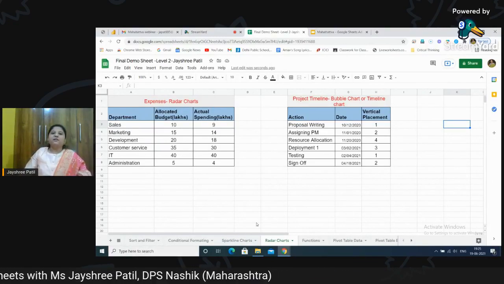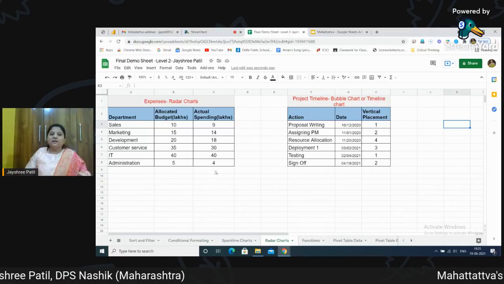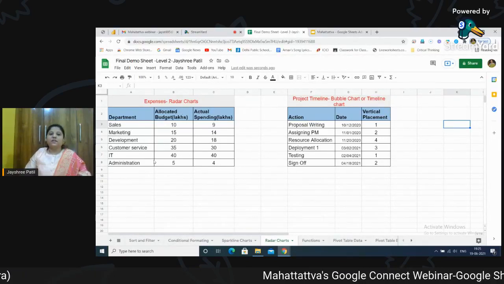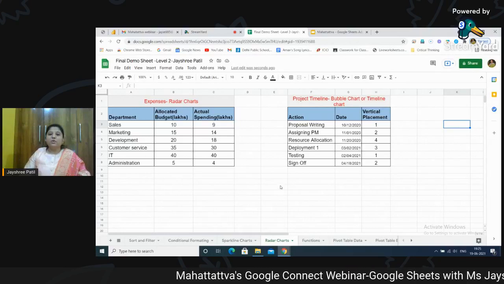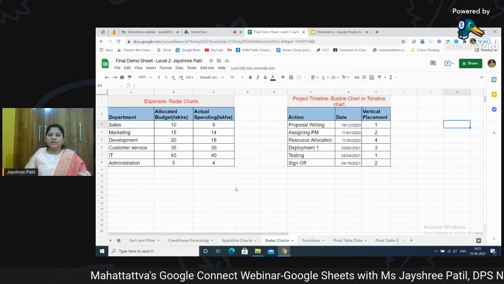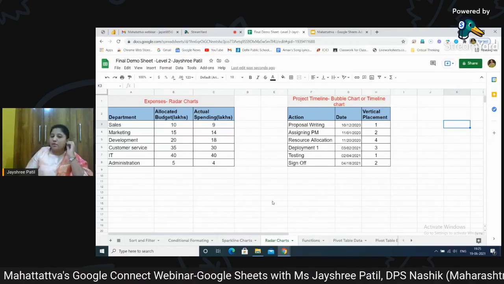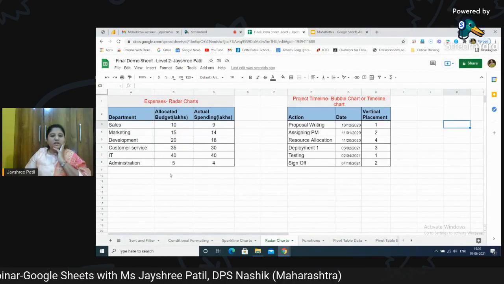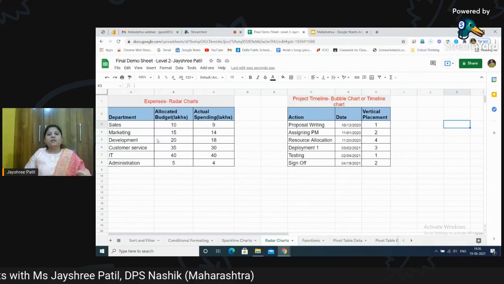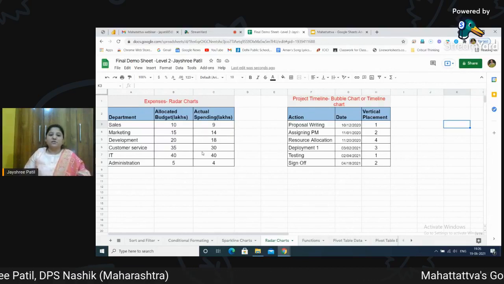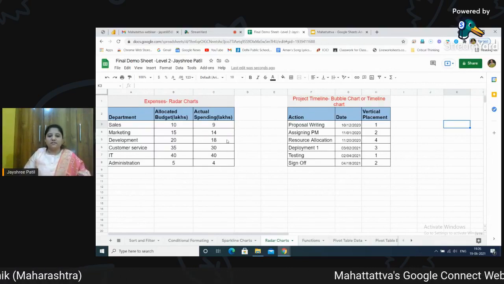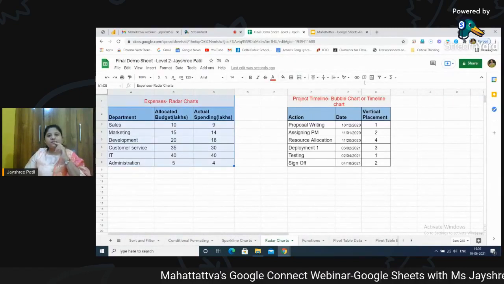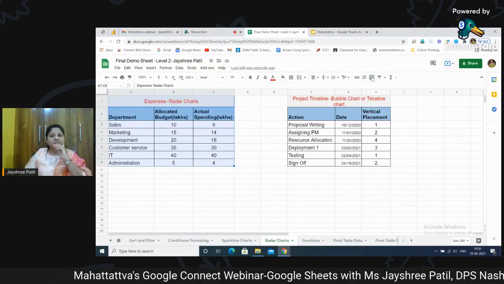Same, whenever you are comparing data, you can use this radar chart. In your company, or suppose you have your own company, you have different departments there, you have some budget allocated to them, and you want to know what is the difference, how the actual budget was given and how the spending was done. So what you can do is, again select the data, click on the chart.